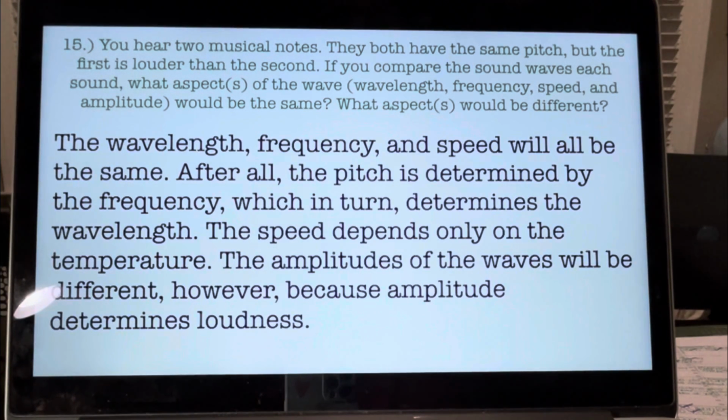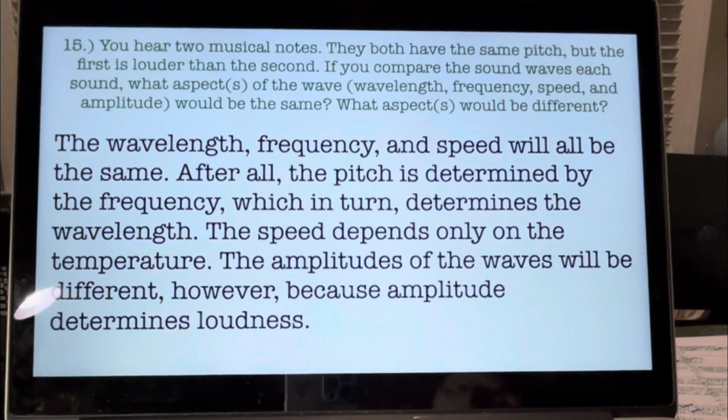The wavelength, the frequency, and the speed will all be the same. After all, the pitch is determined by the frequency, which in turn determines the wavelength. The speed depends only on the temperature. The amplitudes of the waves will be different, however, because amplitude determines loudness.